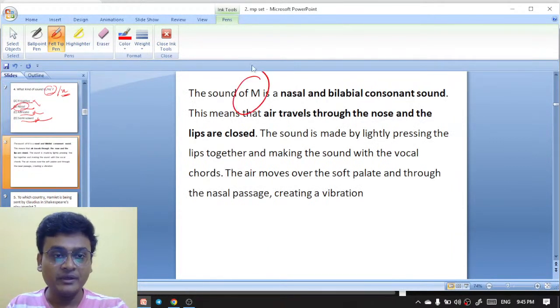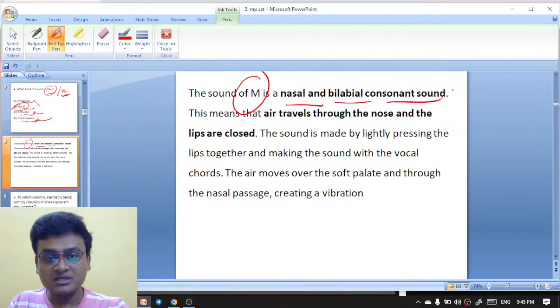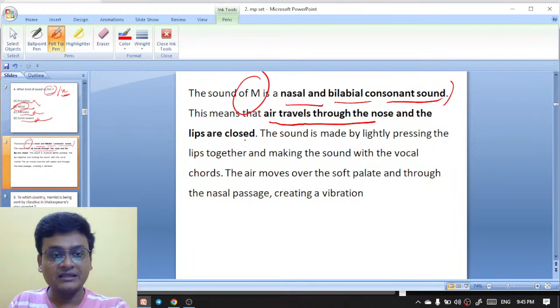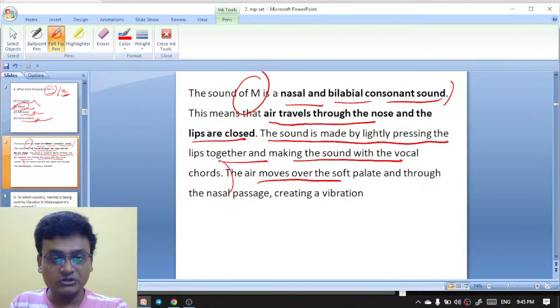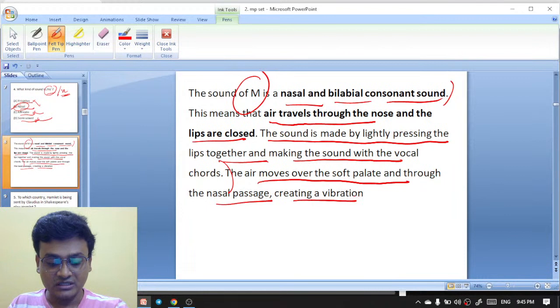You see, the sound M is a nasal and voiced consonant sound. This means that air travels through the nose, and the lips are closed when you pronounce M. The sound is made by lightly pressing the lips together and making the sound with the vocal cords. The air moves over the soft palate through the nasal passage, creating a vibration. That's why letters like M and N are nasal sounds.